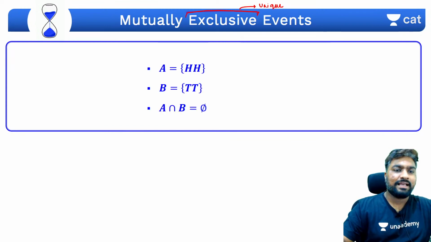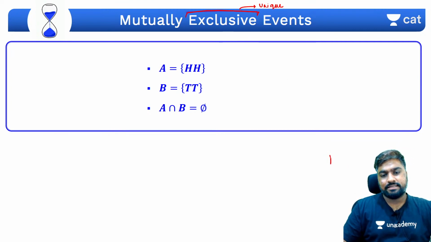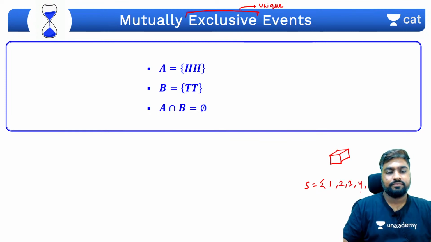Let's take a simple example. Same dice. I think that is a better example than dealing with coins. Dice, all the terms 1 till 6: 1, 2, 3, 4, 5, 6.